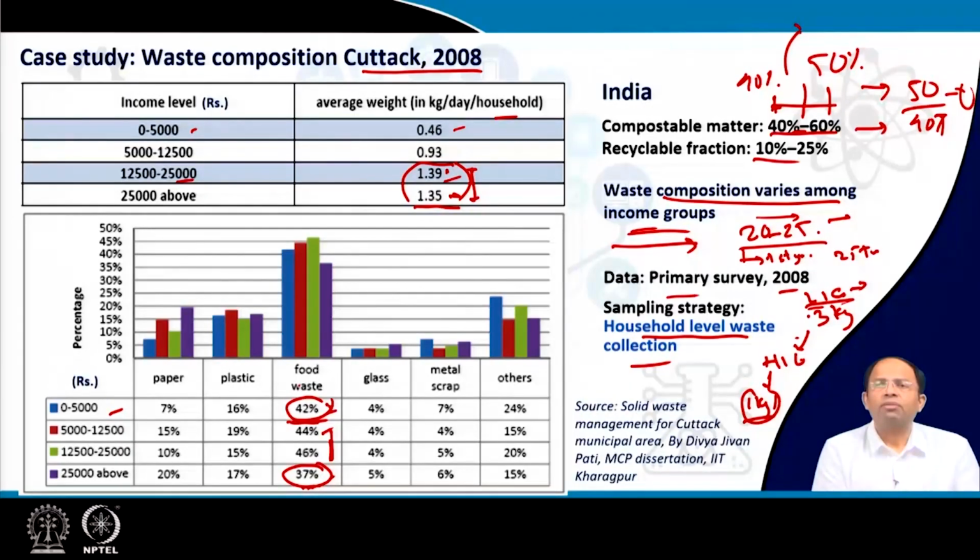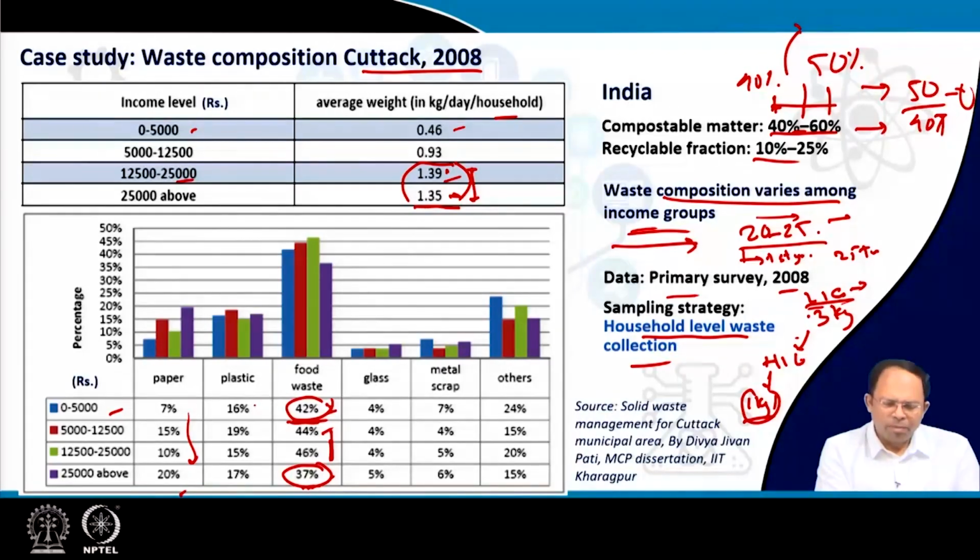So this kind of insight needs to come out when you analyze waste generated in urban areas, and that's why we need to do very detailed analysis to determine what kind of waste would be generated. The same goes for paper waste. You can see that as the income level increases, the quantity of paper waste also increases.